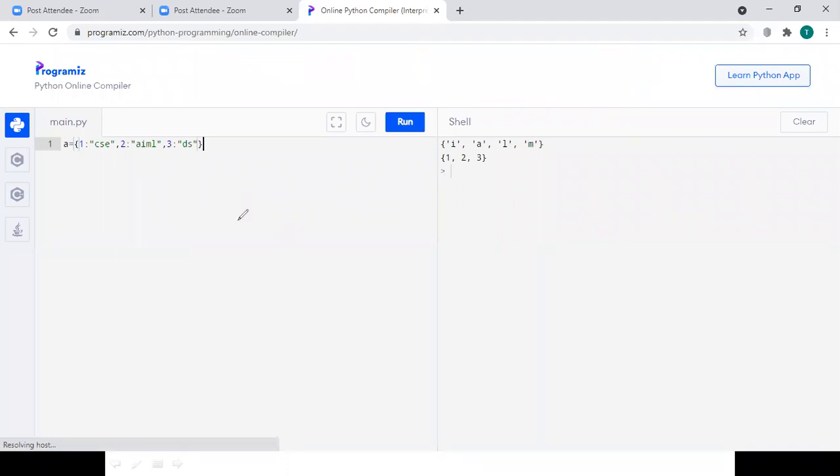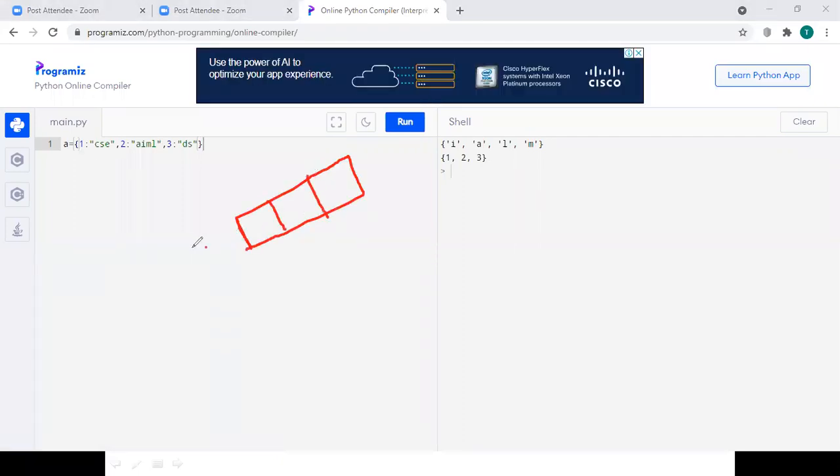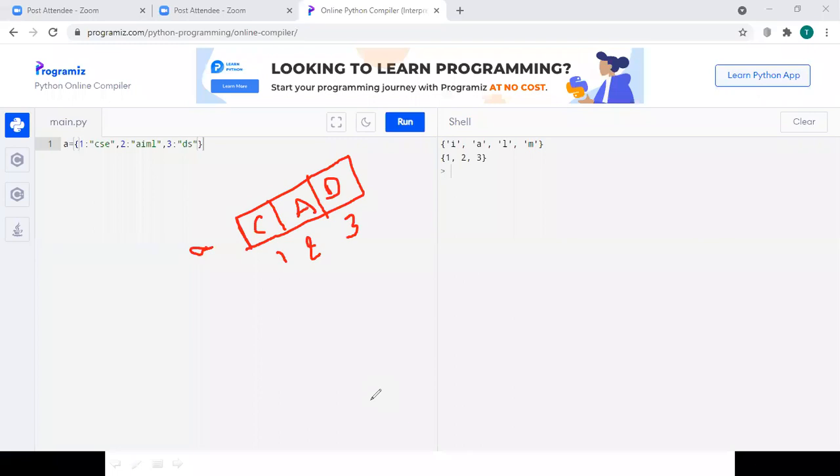Now what is going to happen is, the memory is divided into 3 blocks, and the name of the memory will be A, because on the LHS we have given A, and the index values will be 1, 2, 3, because we have mentioned the key values 1, 2, 3. In the 1 it will store CSC, in the 2 it will store AIML, and in the 3 it will store DS. If we want to print AIML, we have to provide A of 2. If we want to print DS, we have to provide A of 3. Right? This is how we can print elements at a certain index.